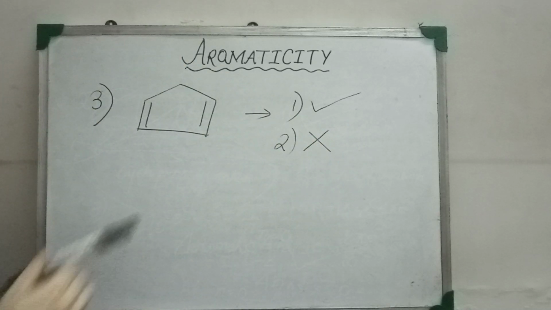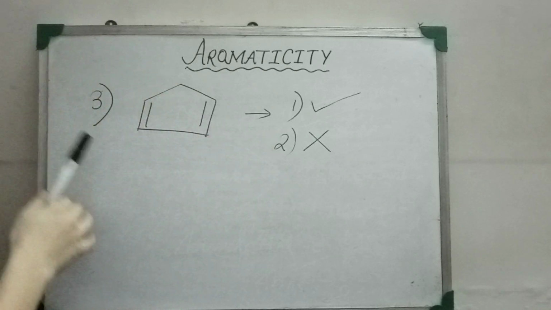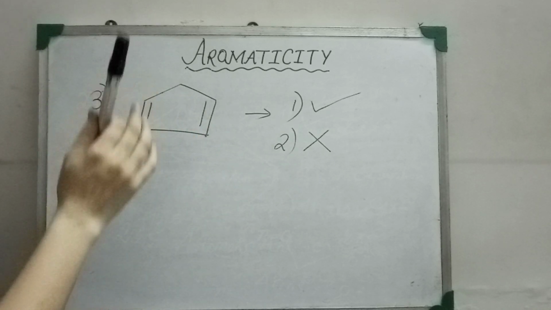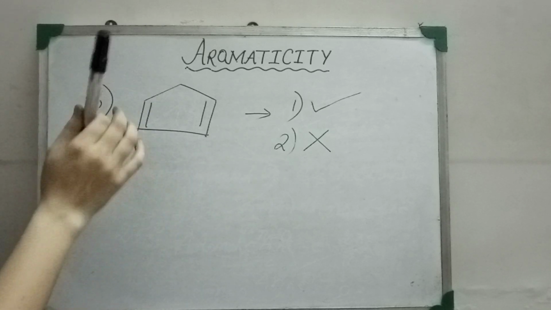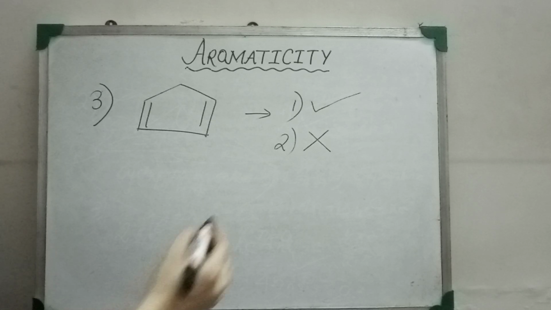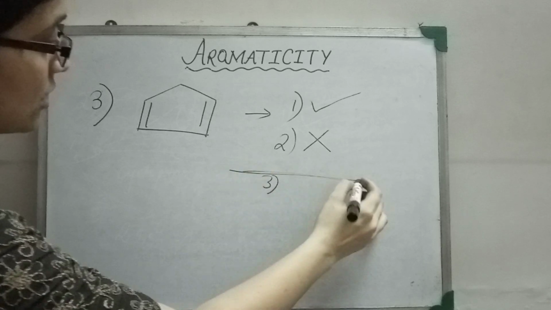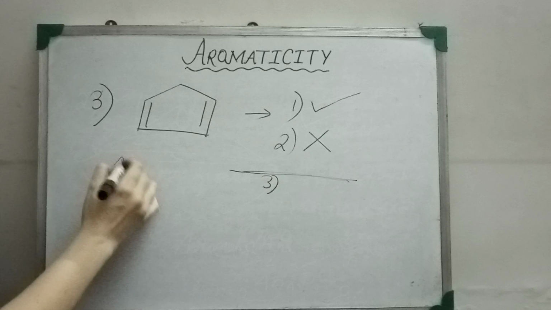That's why the molecule is neither aromatic nor anti-aromatic, because for a molecule to be aromatic or anti-aromatic, it should have complete conjugation throughout the molecule. That's why the molecule is neither an aromatic nor an anti-aromatic compound. So the molecule must be a non-aromatic compound. Therefore, there is no requirement to check the third criterion. We stop at the second criterion and we are sure that the molecule is a non-aromatic compound.